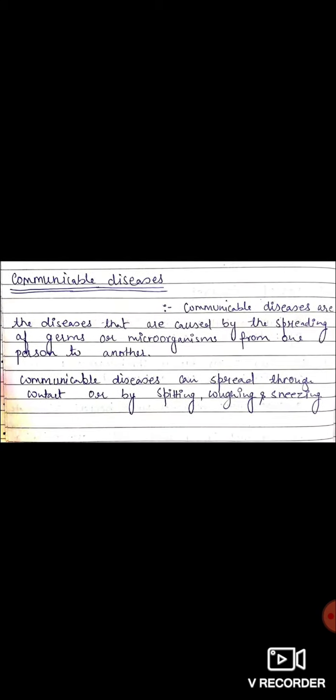Okay, this is how the communicable disease spreads. So now let's talk about how communicable diseases spread. Let's start with the first way, which is through direct contact and air.